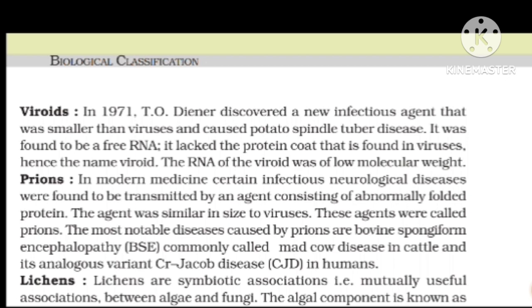And the example of a prion-causing disease is bovine spongiform encephalopathy, nothing but BSE, commonly called mad cow disease in cattle, and its analogous variant, Creutzfeldt-Jakob disease, in humans.